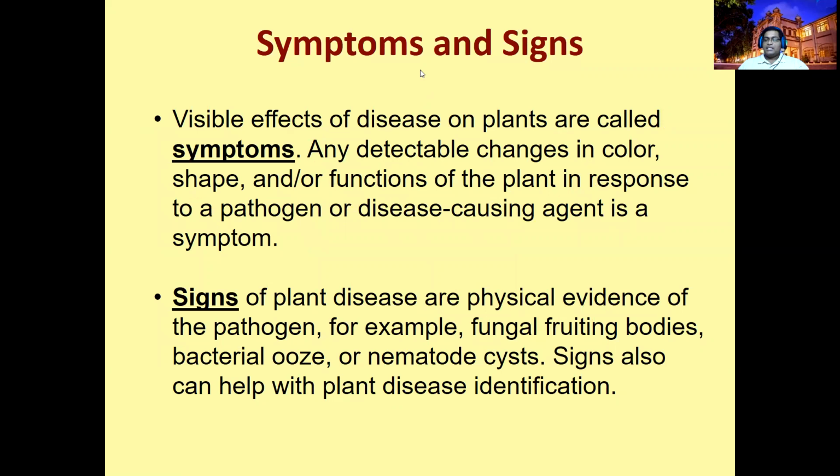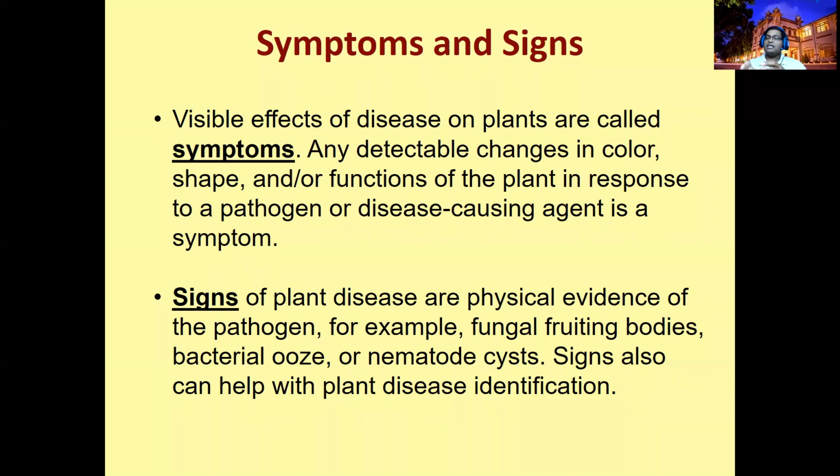And once the plant disease is there, if the pathogen is successfully colonizing the host, then plant symptoms will appear. Because the plant's physiological function is disrupted, the plant starts to defend against the pathogen.